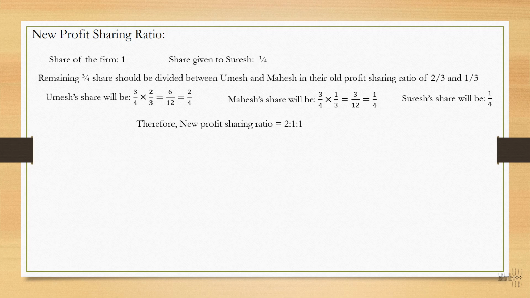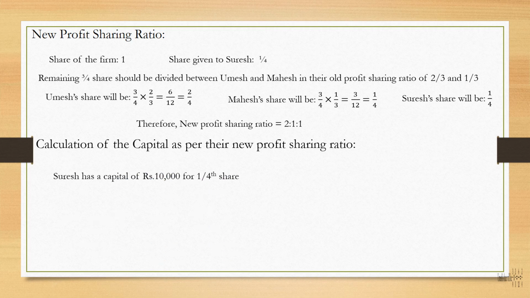So according to this ratio, the capital of these three partners in the future has to be adjusted. So calculation of capital as per the new profit sharing ratio. Now see, Suresh's capital is 10,000. He has to bring 10,000 to the firm, which is 1/4 of the total share of the firm. So therefore, what is the total capital of the firm? It's very simple. 10,000 into 4 divided by 1 is equal to 40,000. This is the total capital of the firm.